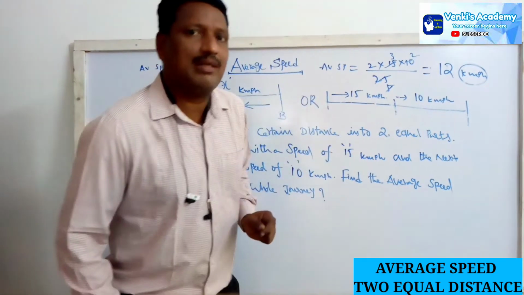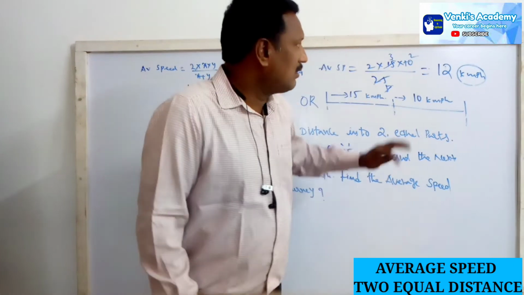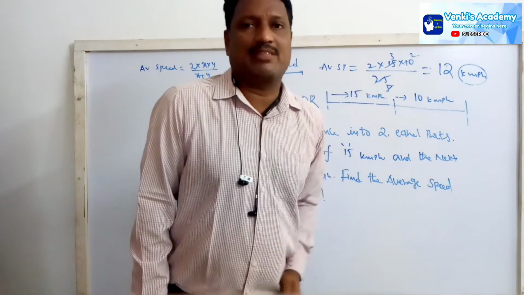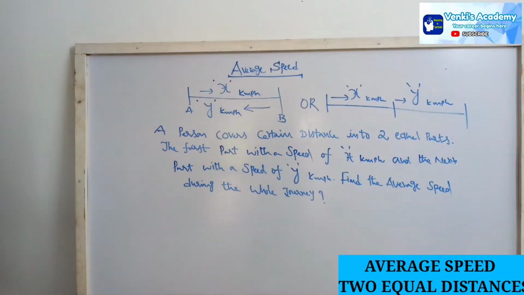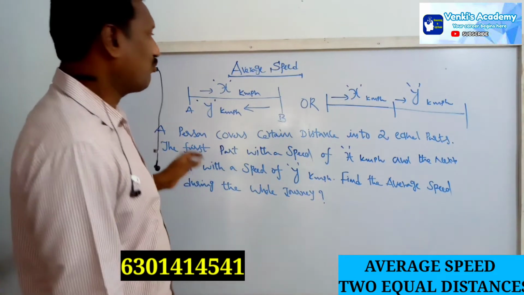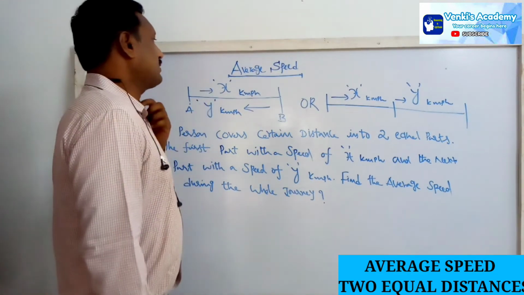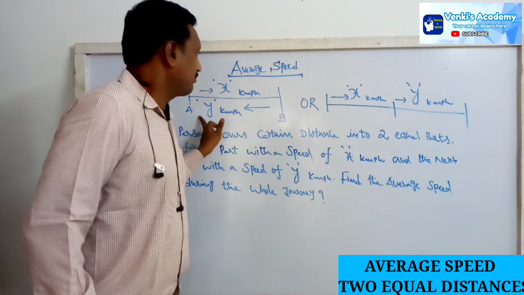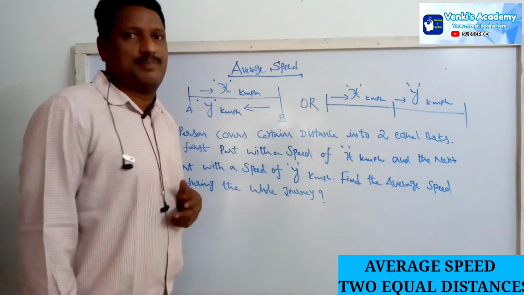For every 1 hour, if he covers 12 kilometers, how many hours does he travel to cover the total distance? Once again, see the same average speed. Discuss it with the concept of equal distances. How do we find the average speed? Earlier we discussed the concept of average speed. A person starts from A to B with a speed of x kilometers per hour and returns from B to A with a speed of y kilometers per hour. The average speed during the whole journey is 2 into the product of the speeds by the sum of the speeds.